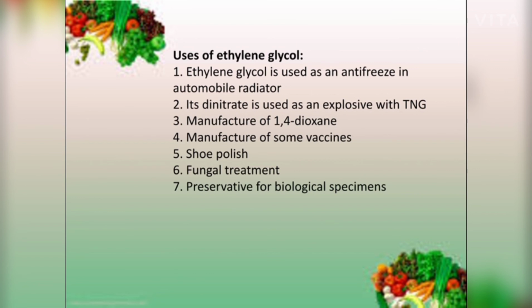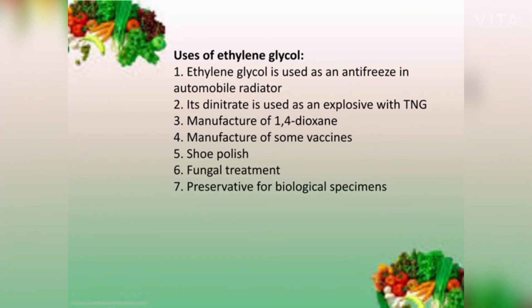Ethylene glycol is also used in manufacture of some vaccines, but it is not itself present in these injections. Ethylene glycol is also used as an ingredient in shoe polish and in some kinds of inks and dyes. Ethylene glycol has seen some uses as a rot and fungal treatment of wood.